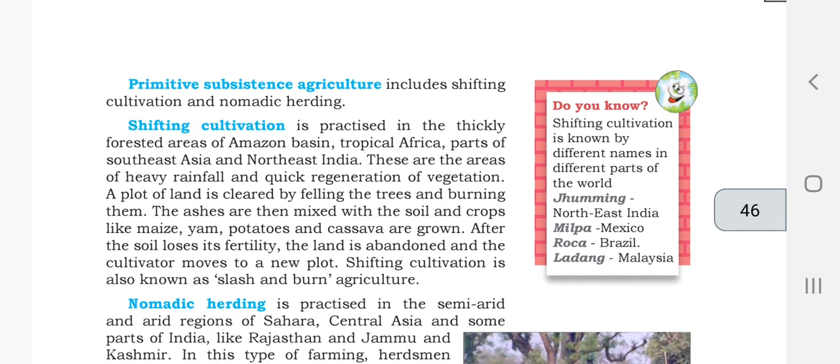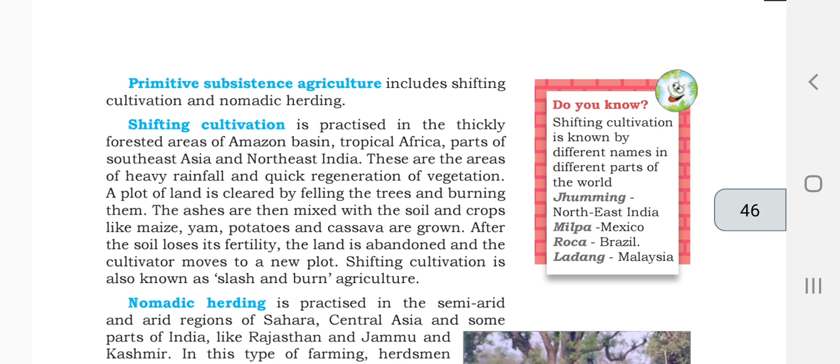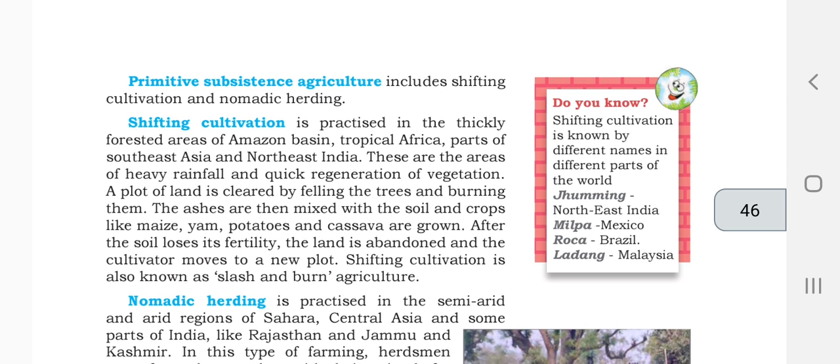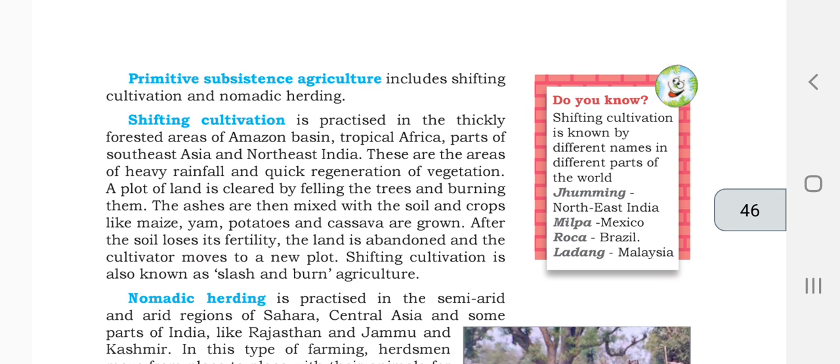The next one is primitive subsistence agriculture. It includes shifting cultivation and nomadic herding. Primitive means like the previous, ancient people. What they used to do is change the land one after the other. One year they will work in this land, and next year they will shift to a different area. That is called shifting cultivation or nomadic herding. Nomadic means moving from one place to another.